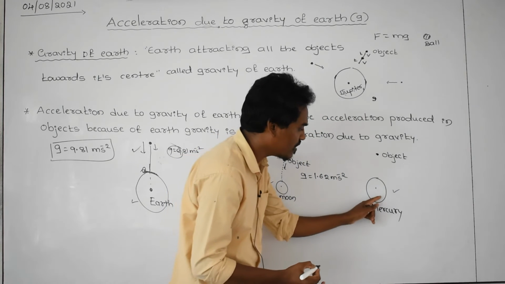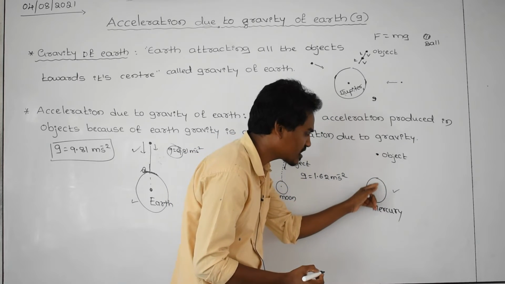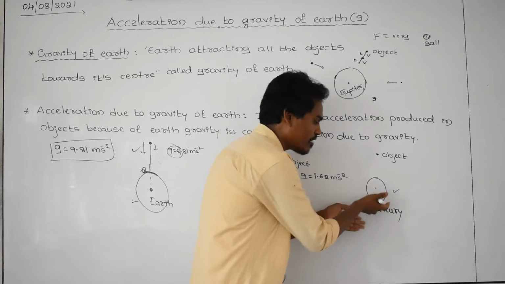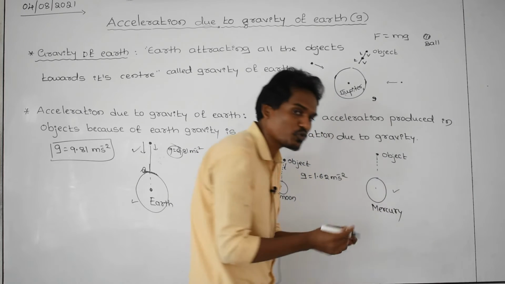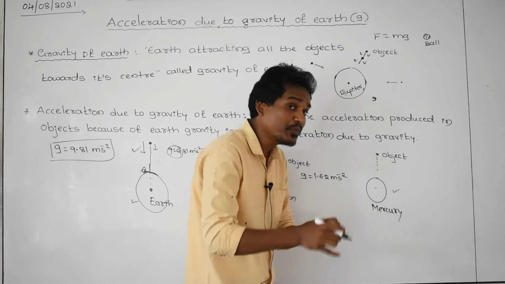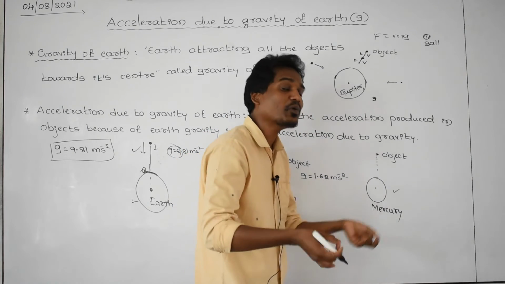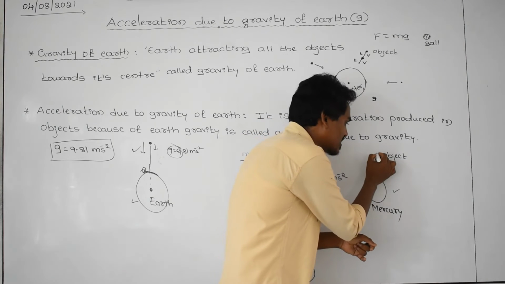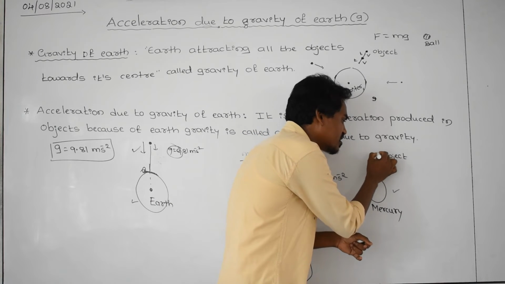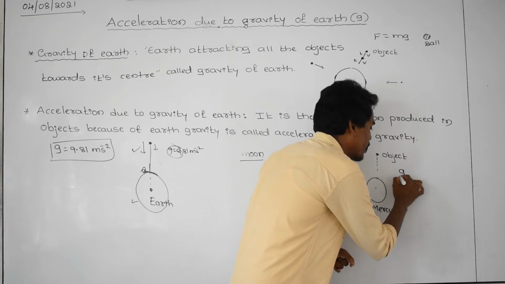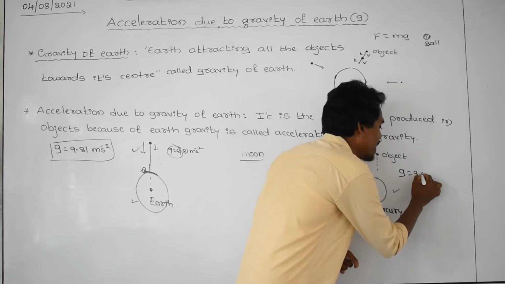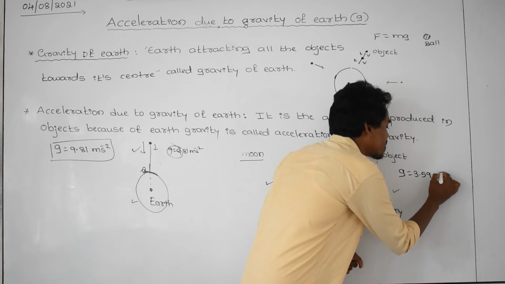What is happening? Mercury is attracting the body towards its center. Yes, of course, it has the gravity. Whenever this ball is moving in downward direction towards the center of Mercury, if you calculate the acceleration produced in this body, then how much is it? You are getting the value equal to 3.59 meter per second square.